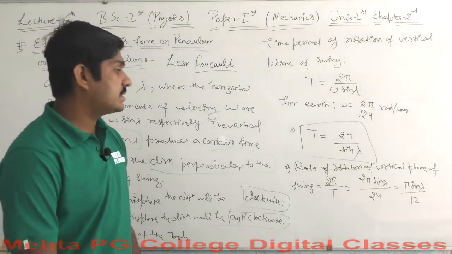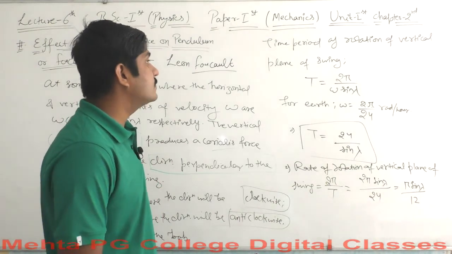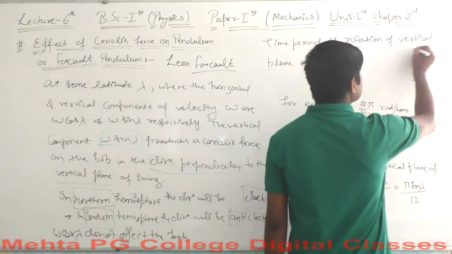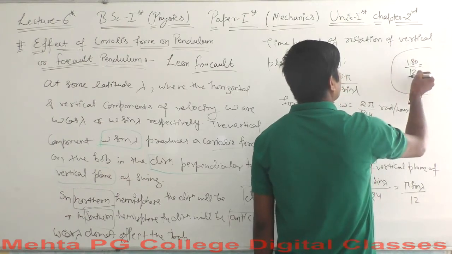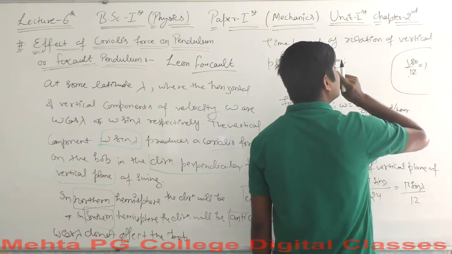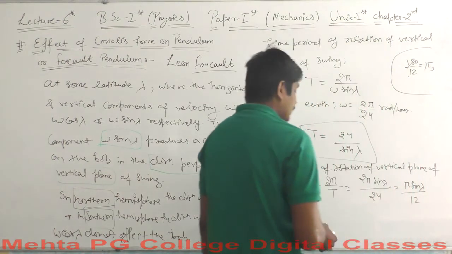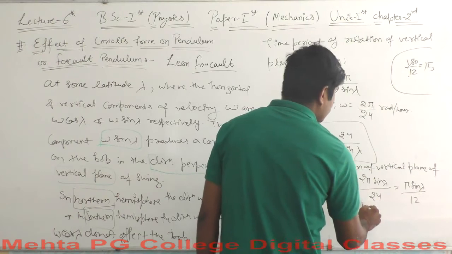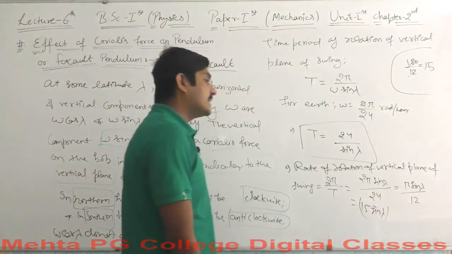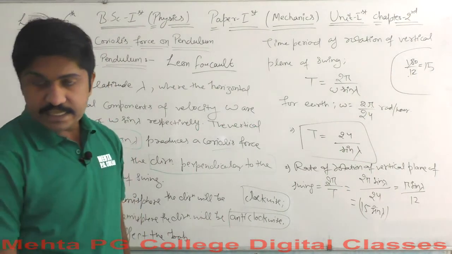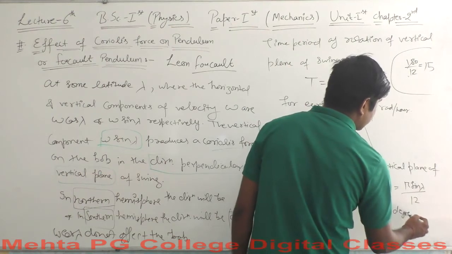Let's say 2 pi is equal to 360, and if pi is equal to 180 divided by 12, 12 ones are 12, this is the 15 here. So the rate will be equal to 15 sine of lambda, and this is degree per hour.